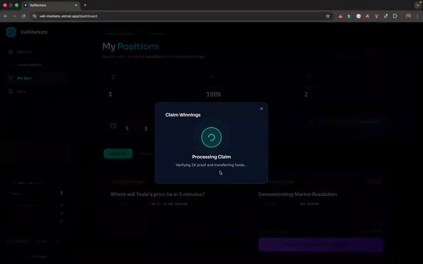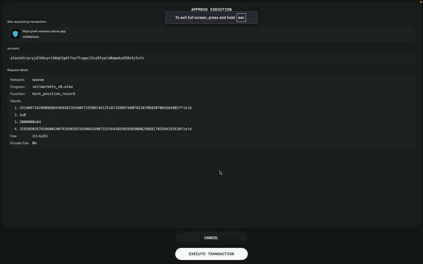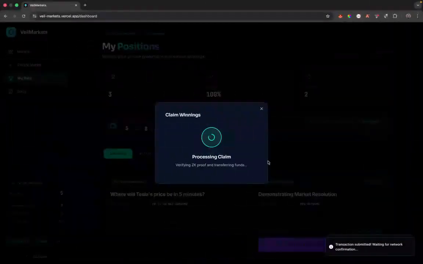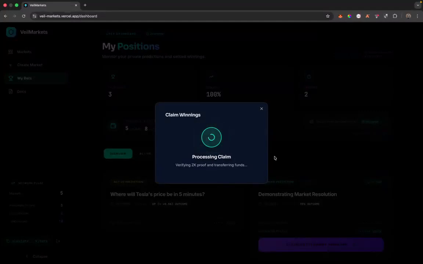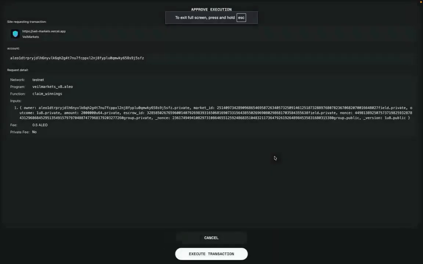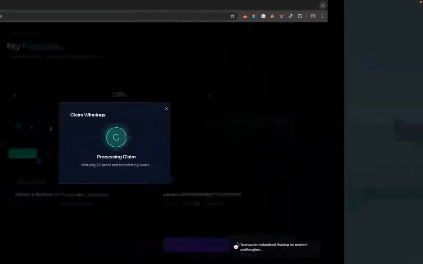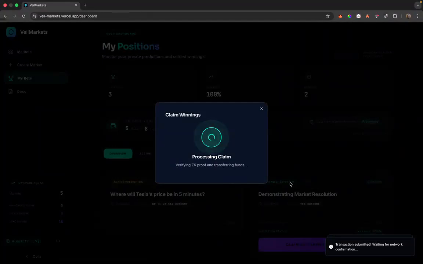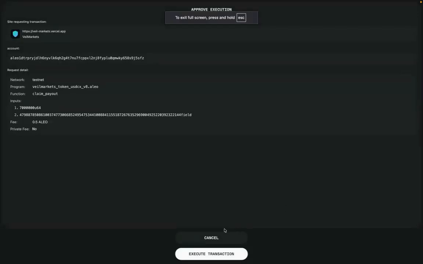And claim it. So this claim process is a series of transactions. First, we are verifying the claim, and then next we are claiming the winnings. And then finally, this is where we actually claim the payout.